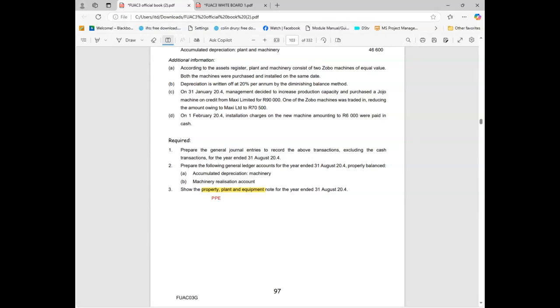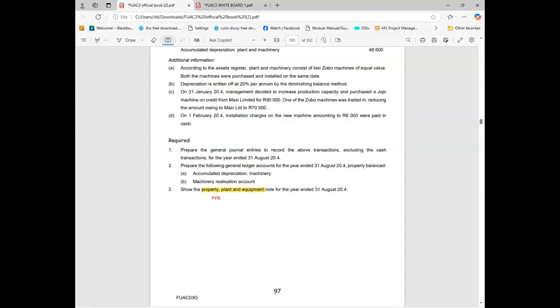But what you need to know when it comes to the property, plant, and equipment, we either sometimes buy and sometimes we sell. That is business, obviously. If we need a new laptop, we buy. So if we don't want the old laptop anymore, what do we do? We sell. We can donate. It's like a car. If you don't want an old car, you sell it. If you don't want to sell it, you go and buy another car and you put that car that you have as your deposit. We call it a trade-in. Does that make sense? Yes. But that will come as a process.